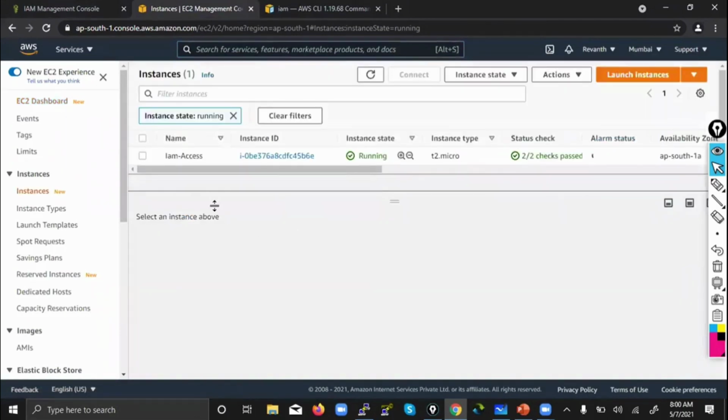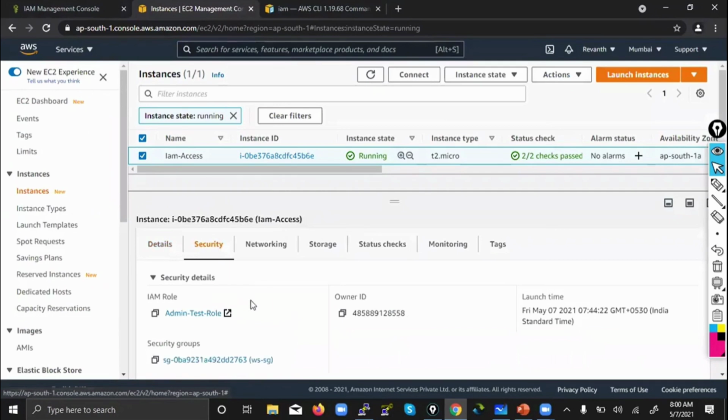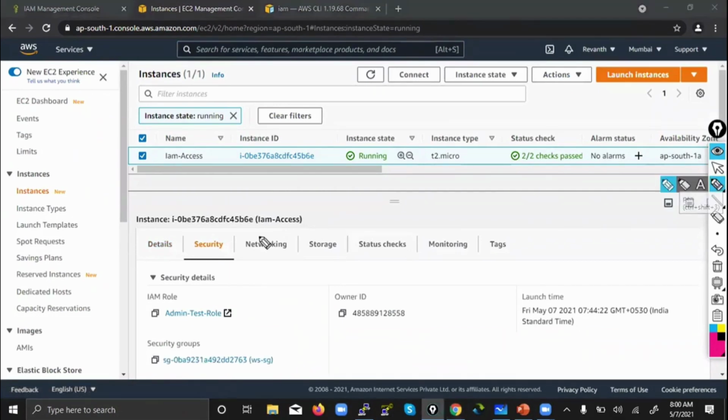You see, now the instance is running, and now the role is attached to it. Okay, the role is attached. But is there any power to this role now? Is this role having any power? No. Why? Because you have removed that policy. How can you cross check that?